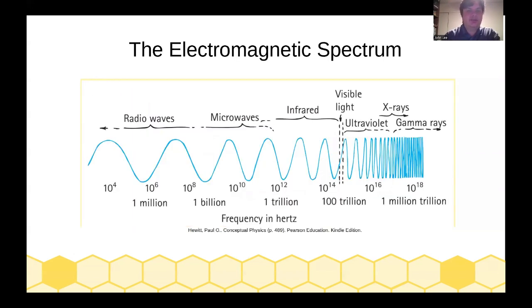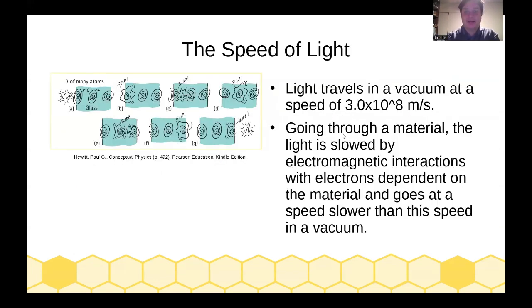Because light is a wave, and it travels at a constant speed in vacuum, that means that there are different frequencies and different wavelengths associated with these frequencies. What we see as visible light is from about 420 to about 760 nanometers of wavelength, whereas what we see as infrared light has a lower frequency but a higher wavelength, and ultraviolet light has a higher frequency but a lower wavelength. Light travels in a vacuum at a speed of 3 times 10 to the 8th meters per second.